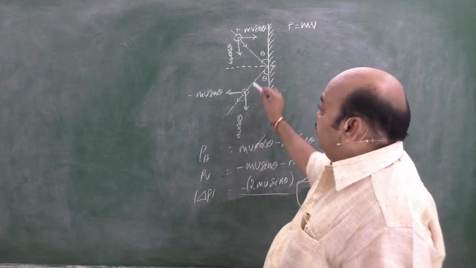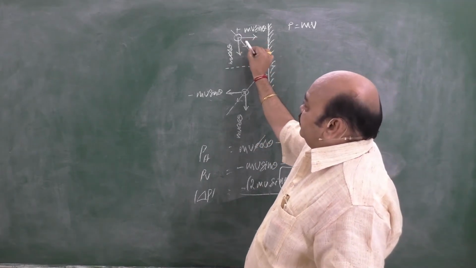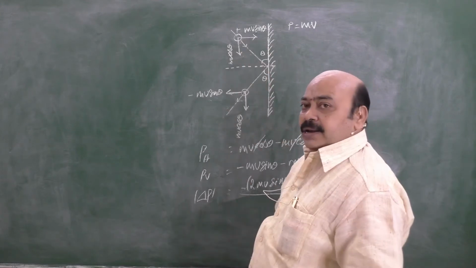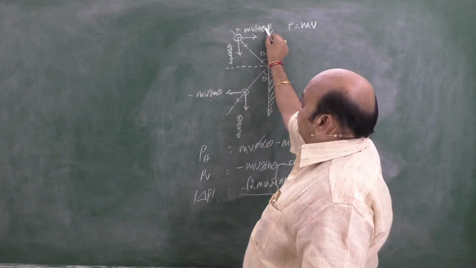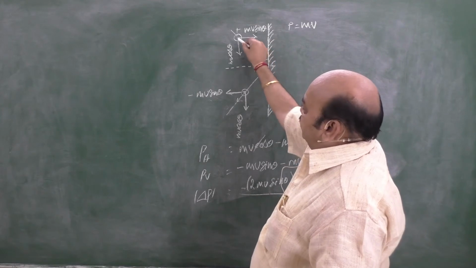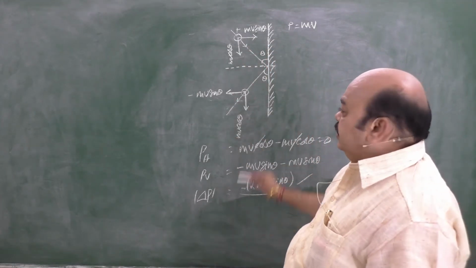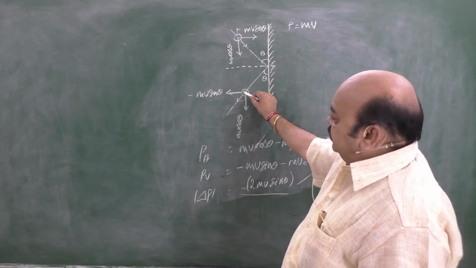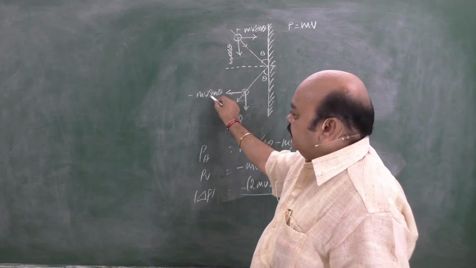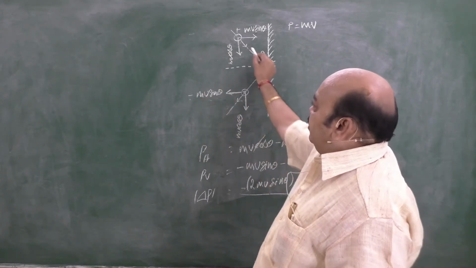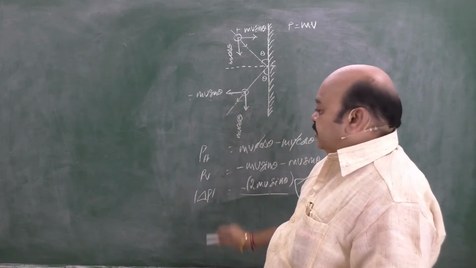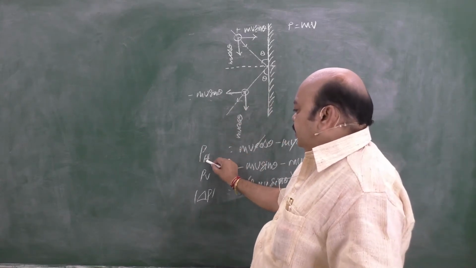In this case, the momentum is a vector quantity. That's why we have to resolve the momentum both perpendicular and parallel. Let mv sin theta be normal to the wall, and mv cos theta parallel to the wall. After hitting, once again this momentum is resolved as mv cos theta parallel to the wall and mv sin theta, but with a negative sign, because here the ball is approaching the wall and here it is moving away from the wall. There is no change in the horizontal direction.